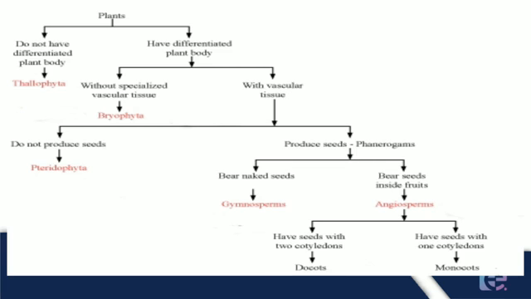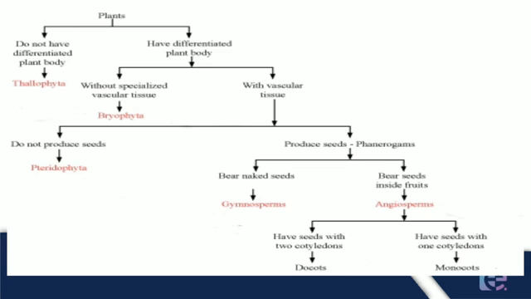Those which do not have a well differentiated plant body are the thallophytes, or the division Thallophyta. The plants having a differentiated plant body are further divided into 2 categories: without specialized vascular tissues, which are the bryophytes, and with vascular tissues, which is further classified into 2 categories, plants which do not produce seeds and plants which produce seeds.